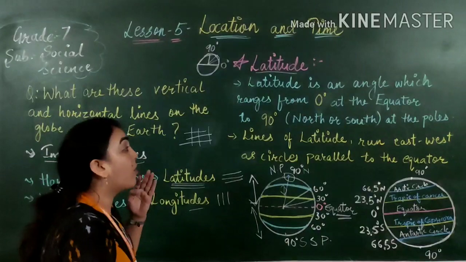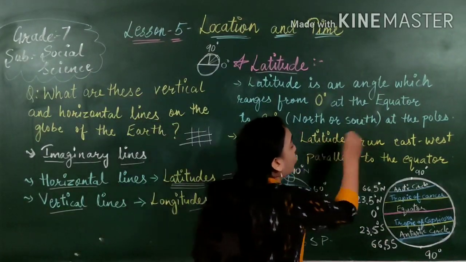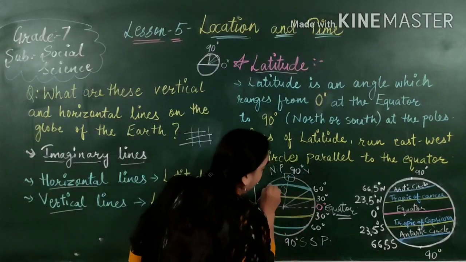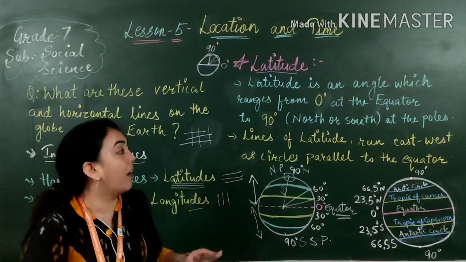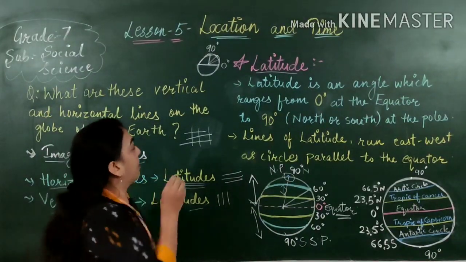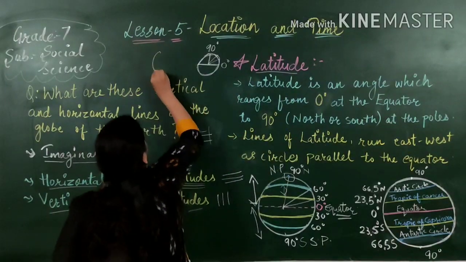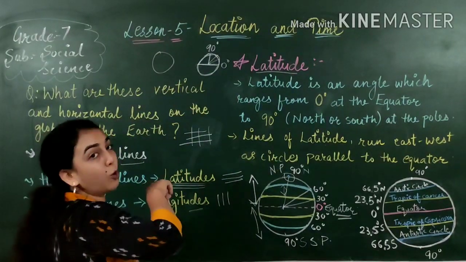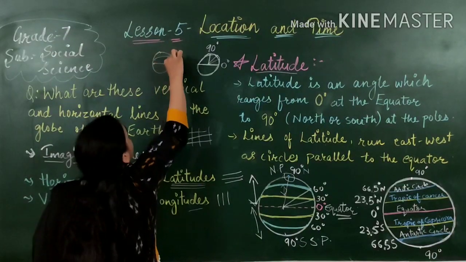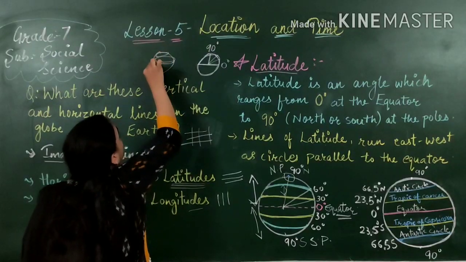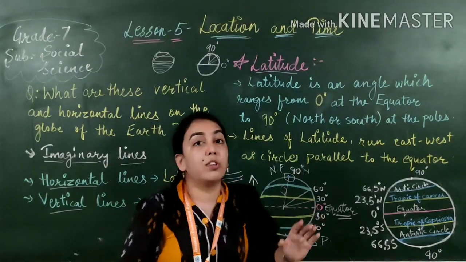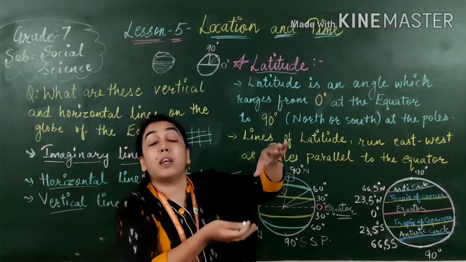And latitudes के बारे में एक और चीज दी हुई है, lines of latitude run east to west. Lines, जो ये lines है latitudes की, ये आप देख सकते हो, these are running from east to west as circles parallel to the equator. For example, if this is the globe या earth, so these latitudes, ये equator रहेगा, ये lines है पूरी, इस तरह से ये lines चल रही है, east to west में ये जाती है. So these are running from east to west और ये equator के parallel रहेगी.